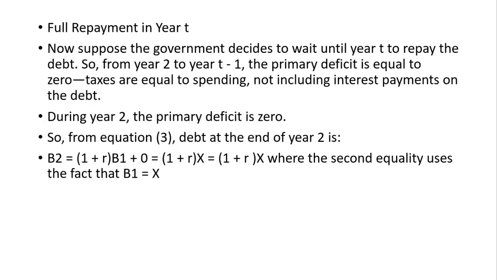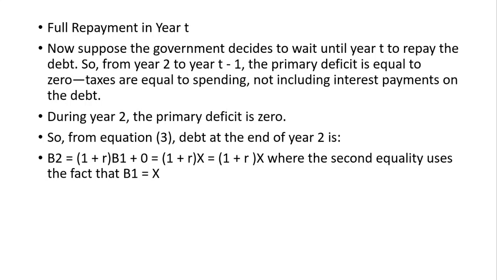Now this repayment can happen in 3 years, 4 years. In general, suppose the repayment happens in year T. The government decides to wait until year T to repay the debt. In year 1, X is the debt that is accumulated. In year 2, no new deficit is created, but X plus the rate of interest into X will be the accumulated debt in the next year.